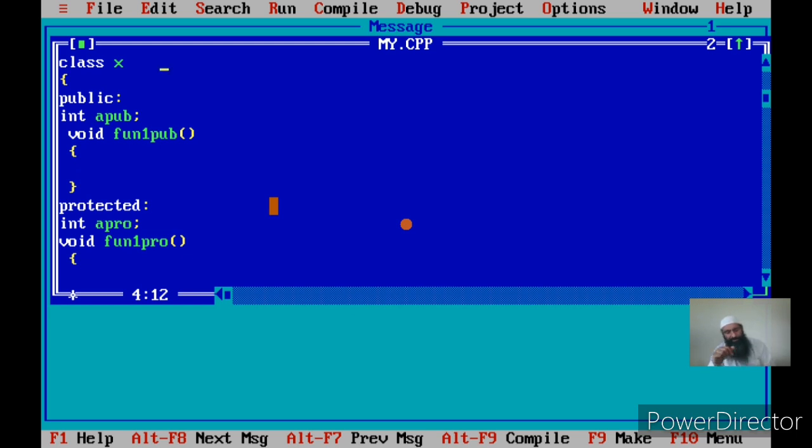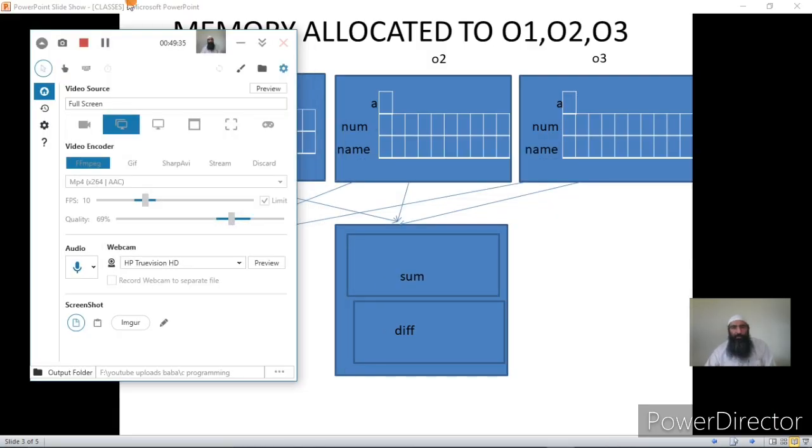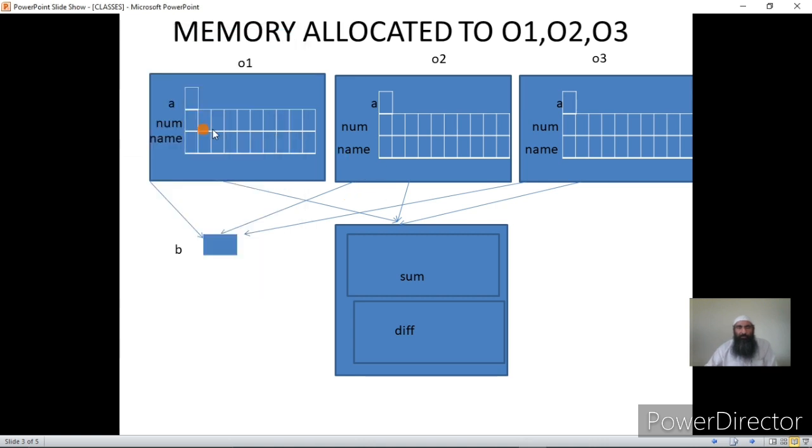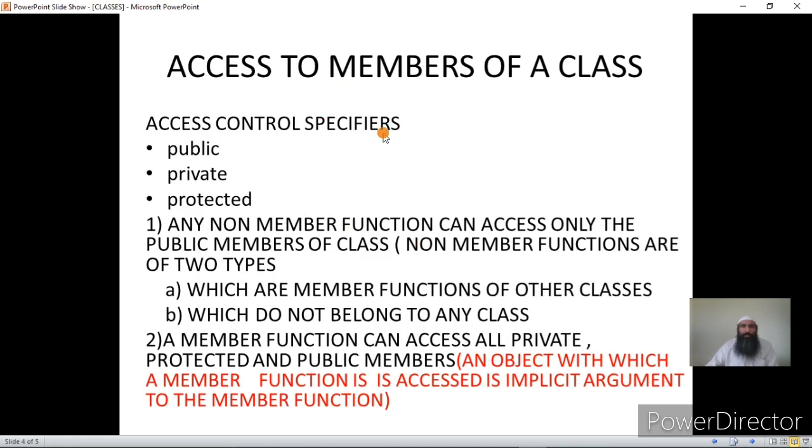Okay, let us go back and see what we have learned so far. We have seen how memory is allocated to the objects. Oh, I have to show you static, that I'll show later. Then we have seen access control specifiers. An access control specifier can be public, private or protected. Any non-member function can access only the public members of the class.